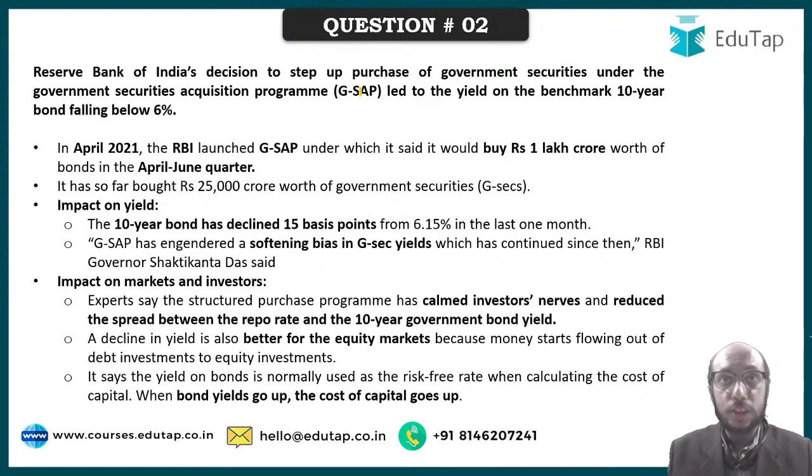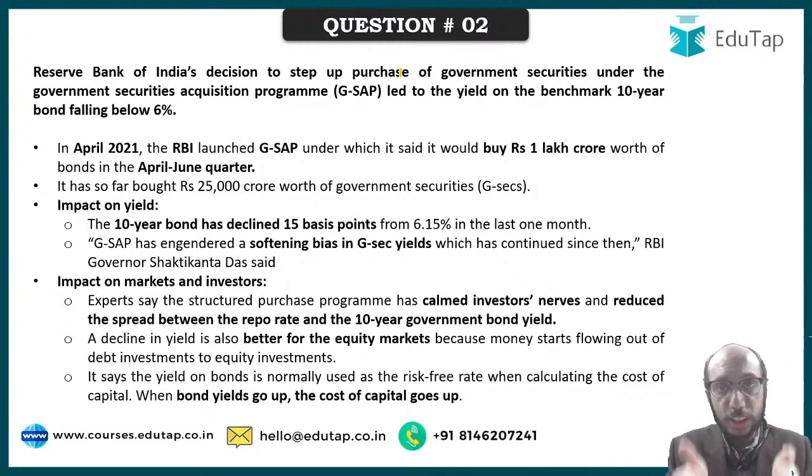So what was happening was that on government bonds, yield was going up. When yield goes up, please write down, the cost of capital in the overall market increases. Yield is like returns. So if yield is going up, that means that government will have to pay a lot of money. Government is going to pay a lot of interest by way of the return on bond, right? So as a result, yields on government bonds were going up. When yields go up, that means the cost of capital has increased. When the cost of capital increases, it will become costlier for the government to borrow. Government will have to pay a lot of interest. It's as simple as that.